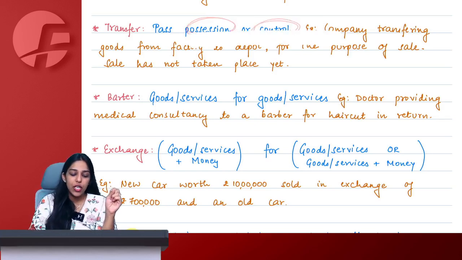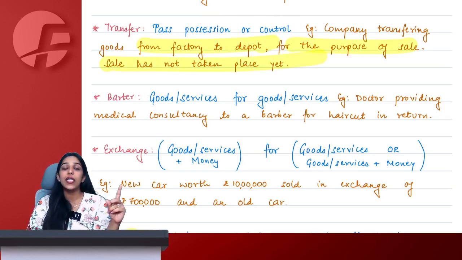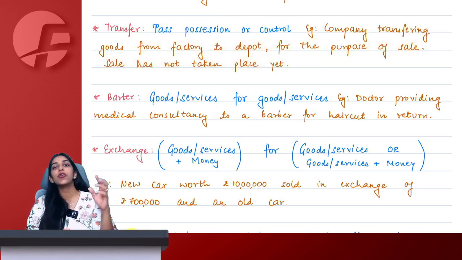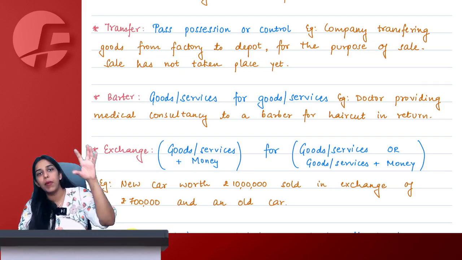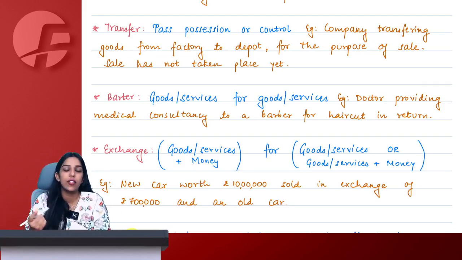Let's say a company is transferring goods from its factory to a depot for the purpose of sale. Sale has not yet taken place. I have simply transferred goods from my own factory to my own depot to my own shop. This means I am transferring the goods, I am not selling the goods.